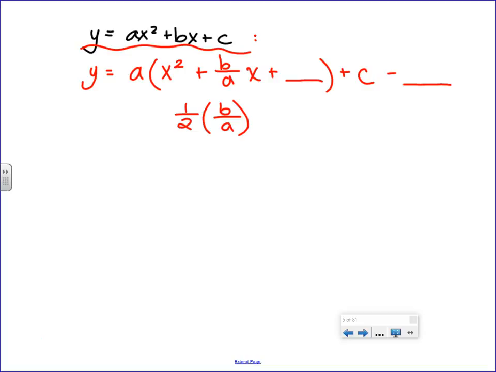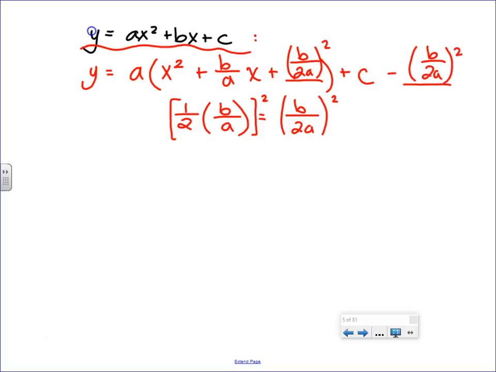So I'm going to take 1/2, which is just going to be b over 2a. That looks familiar. And then I'm going to square it. But what I put in one place, where else do I have to put it? I have to also put it out here.